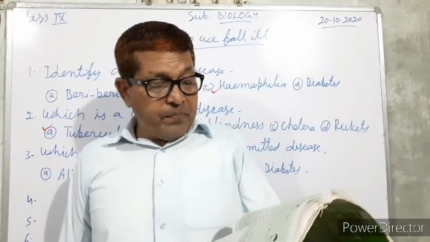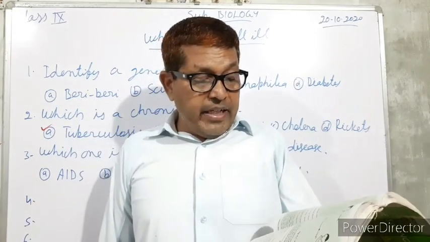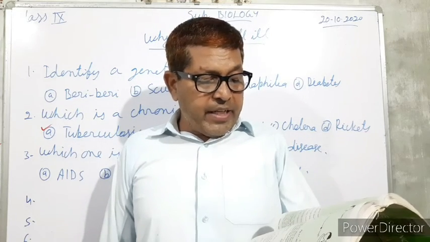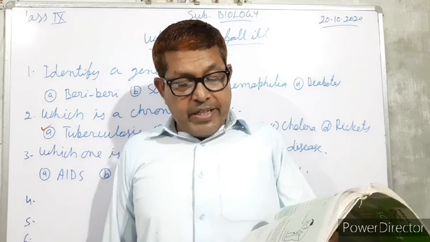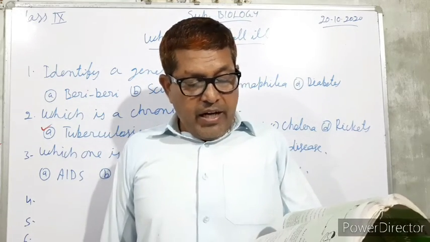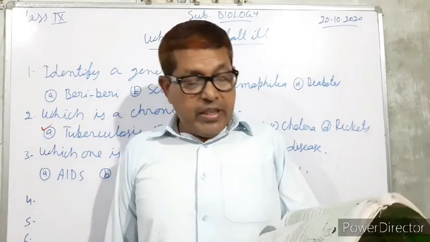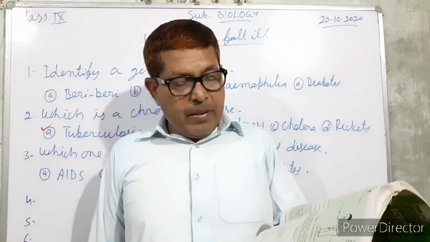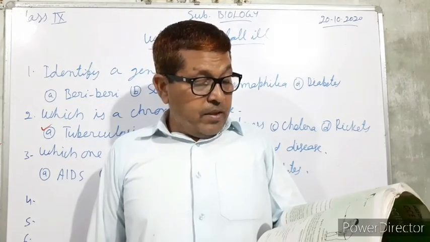Once again you listen. AIDS can be transmitted through. 4 options are there. A. Blood transfusion. B. Pregnant mother to fetus. C. Sexual contact. And D. All of the above. So here all of the above will be the correct option. Now next.